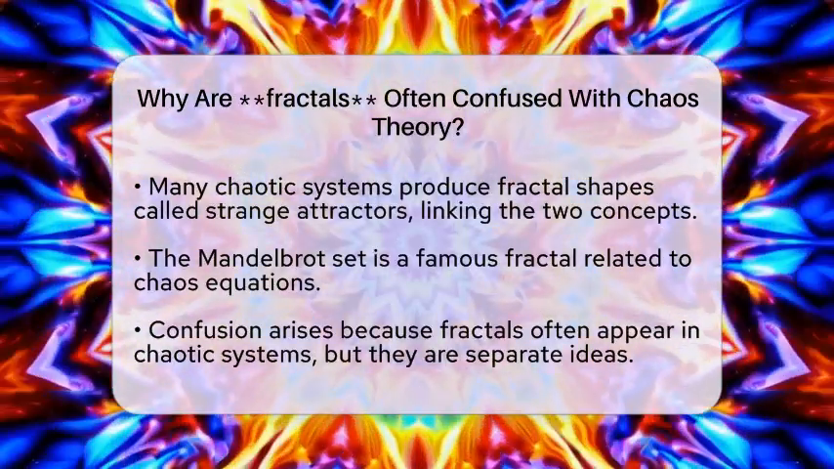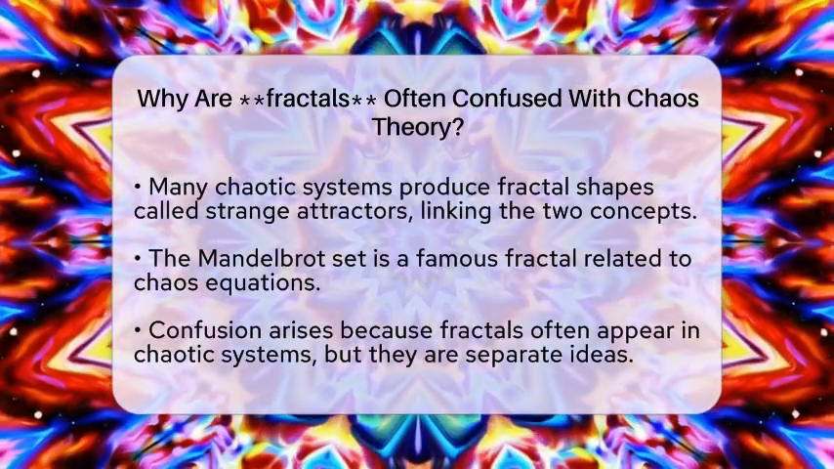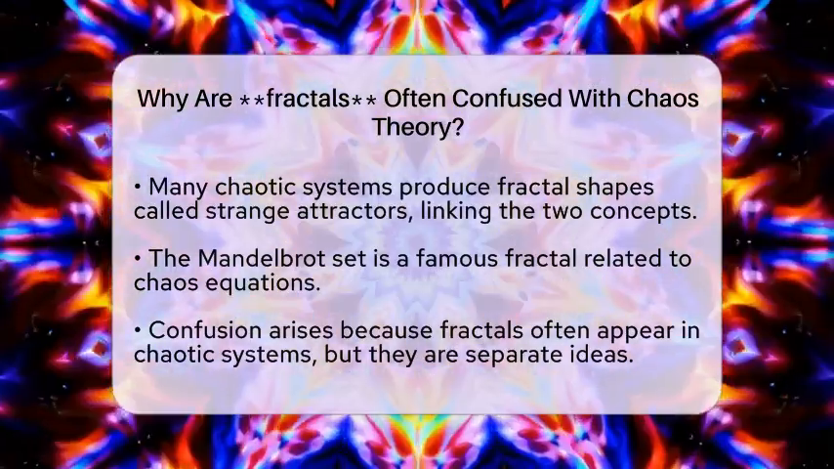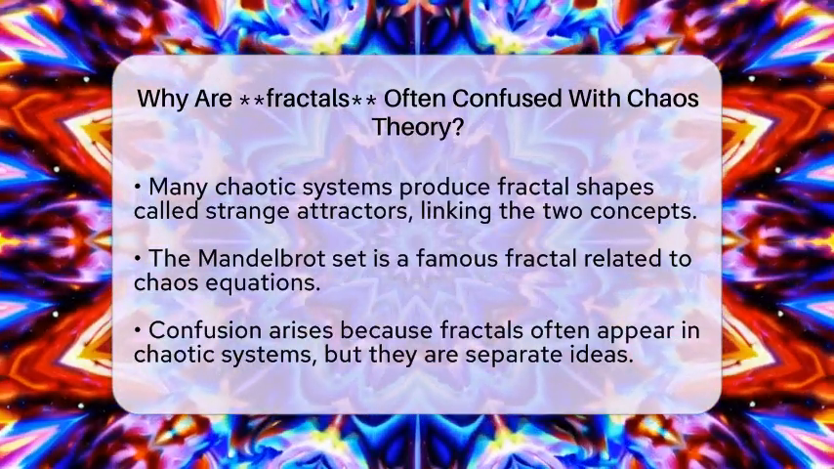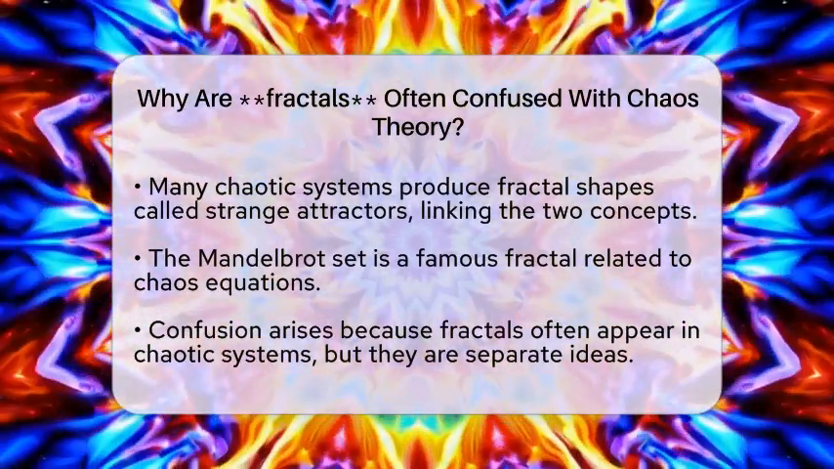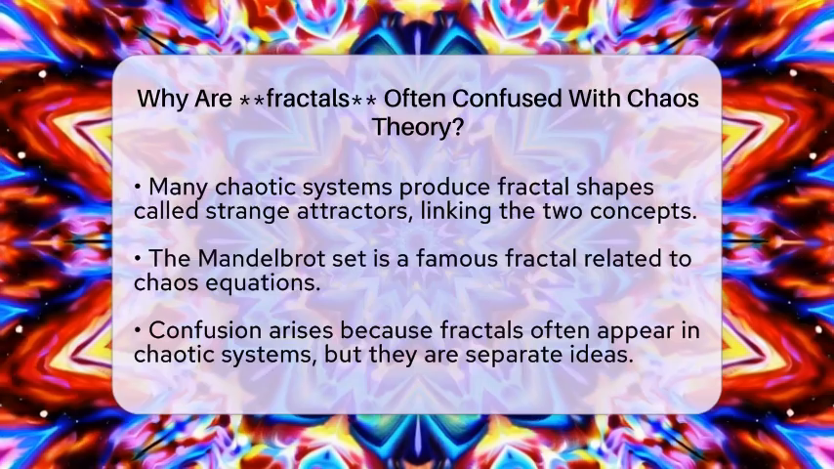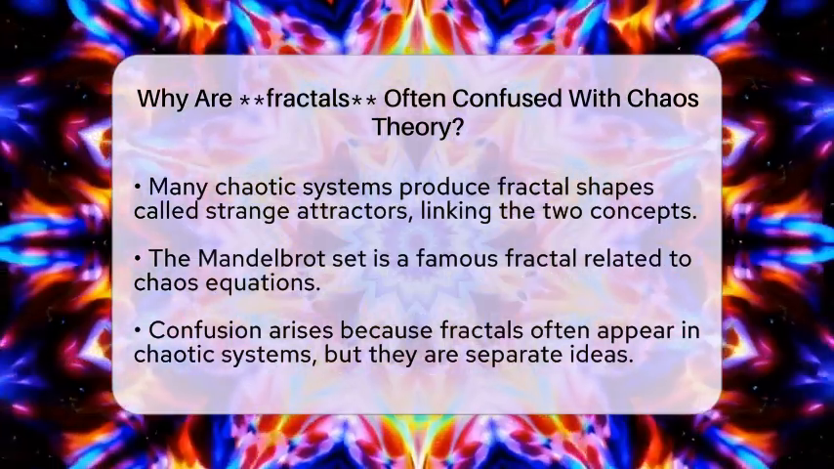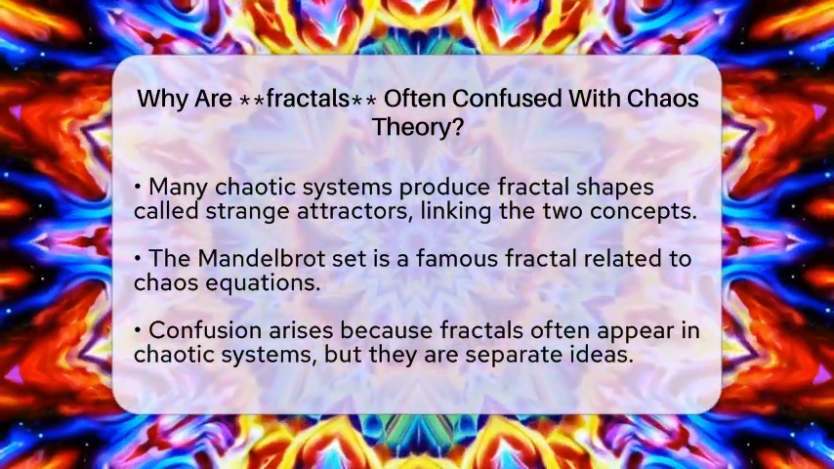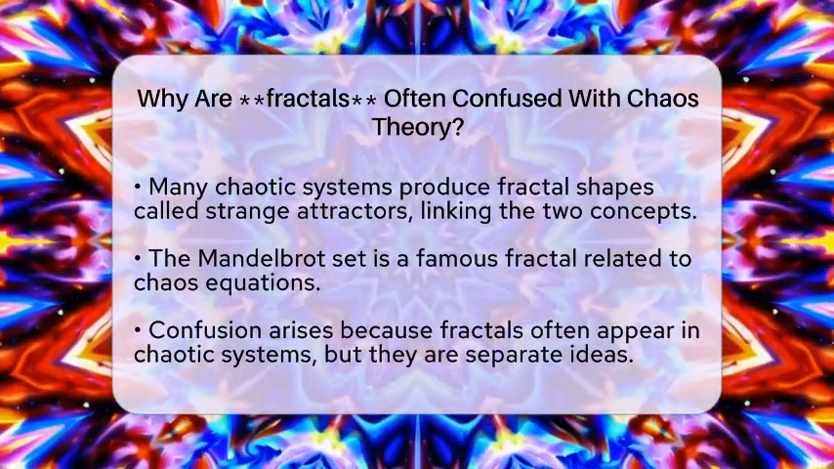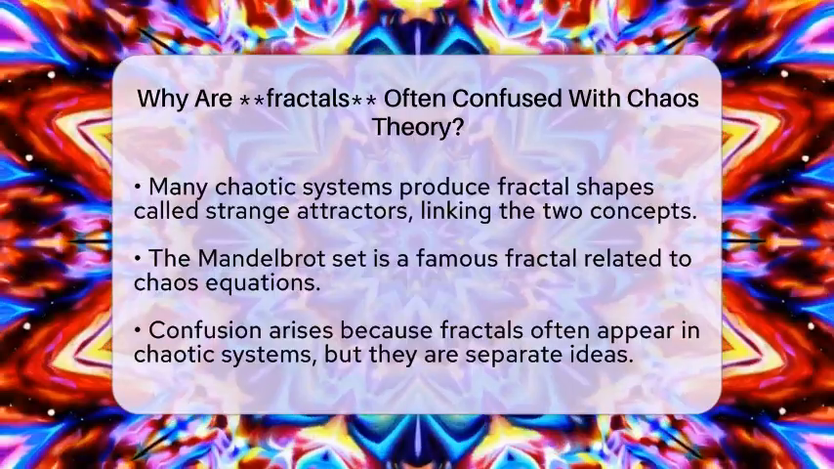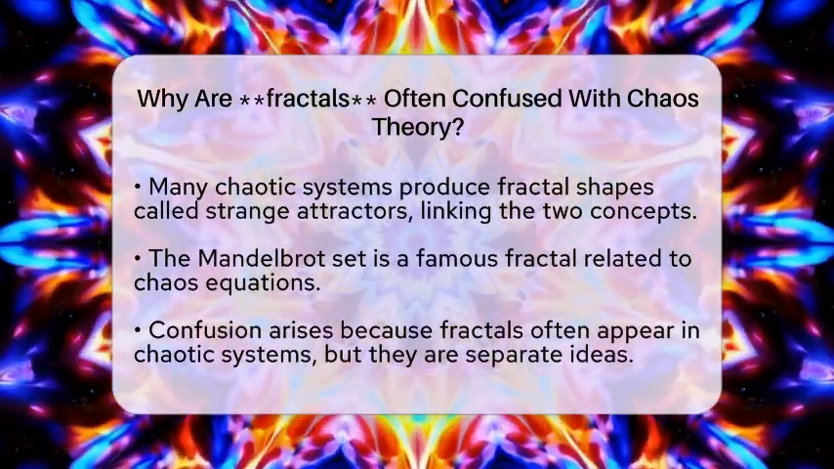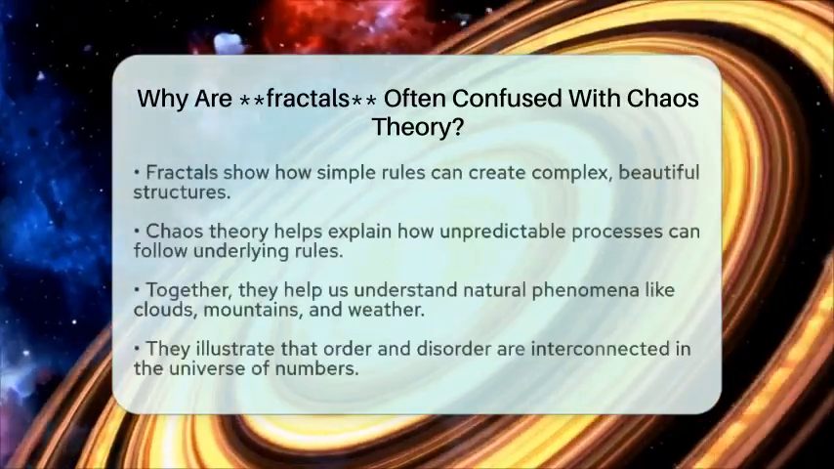The confusion between fractals and chaos theory happens because they often appear together. Fractals are the visual shapes that come from chaotic systems. For instance, the Mandelbrot set is a famous fractal that arises from equations linked to chaos. Many chaotic systems produce strange attractors, which are fractal shapes that show the long-term behavior of the system. So, when you see a fractal pattern, it might be a sign of underlying chaos.